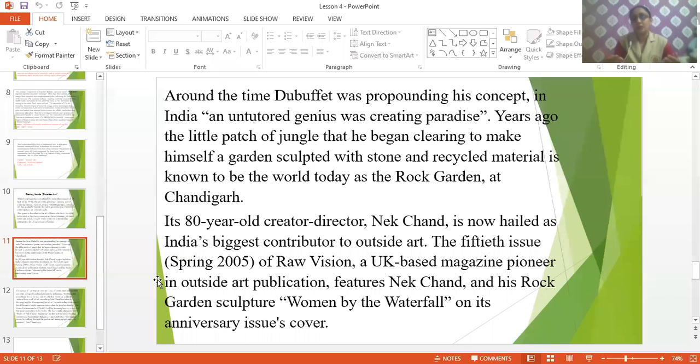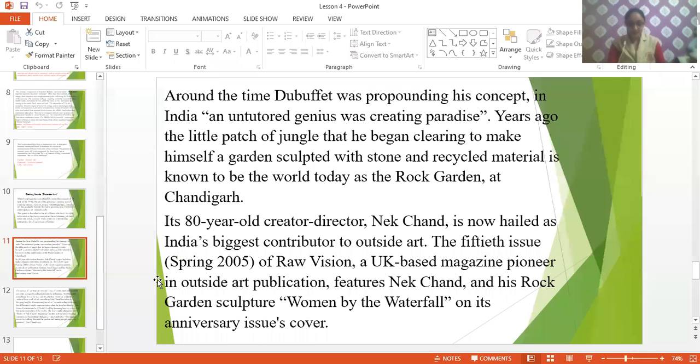While he was promoting the concept of outsider art, in India there was a person who was an outsider artist, who didn't get any formal training, and he was creating marvelous art in India. "Years ago, the little patch of jungle that he began clearing to make himself a garden, sculptured with stones and recycled material, is known to the world today as the Rock Garden at Chandigarh."